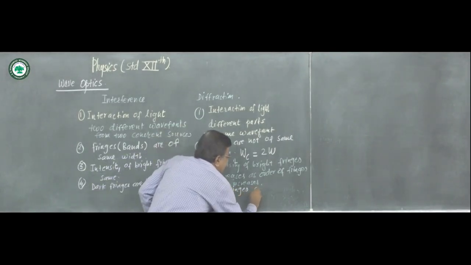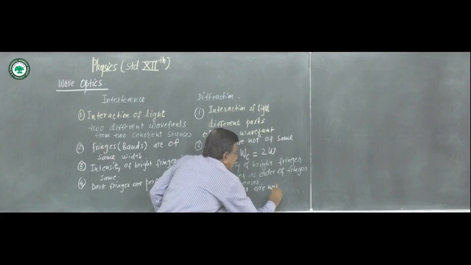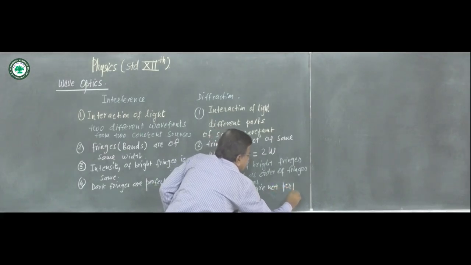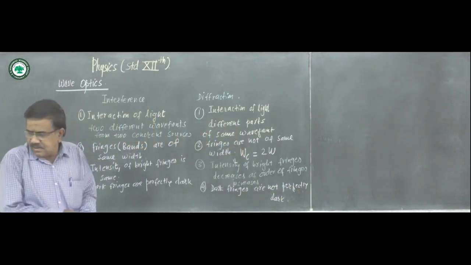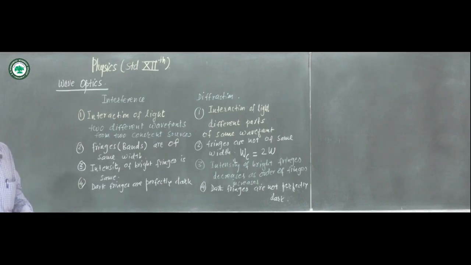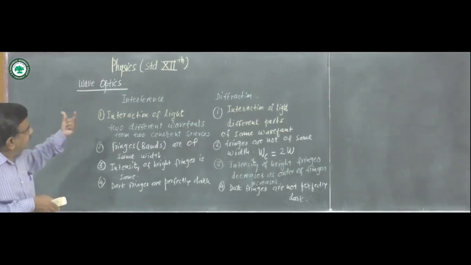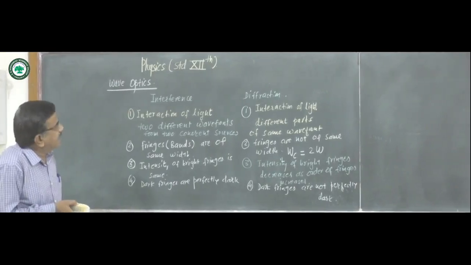So these are some distinguishing points between interference and diffraction.